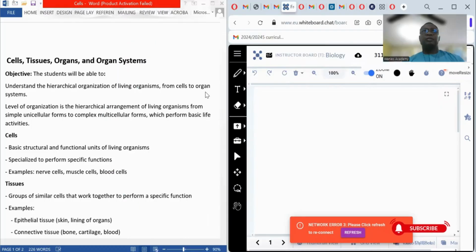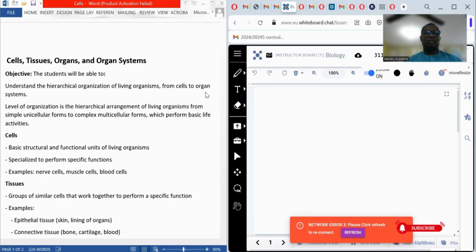Welcome to Wanies Academy. In today's biology class, we will be talking about cells, tissues, organs, and organ system. At the end of this class, you should be able to understand the hierarchical organization of living organisms from cells to organ system. Now, the arrangement of living organism from simple unicellular or microscopic form to complex multicellular form, which perform basic life activity or function, is known as level of organization.